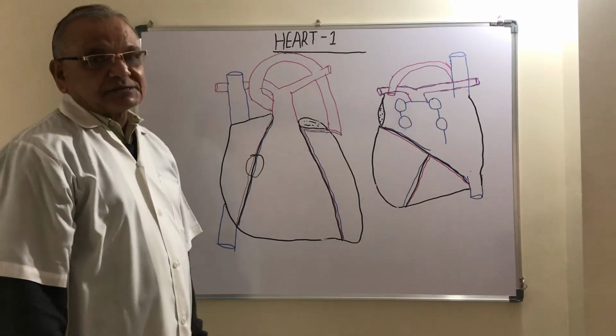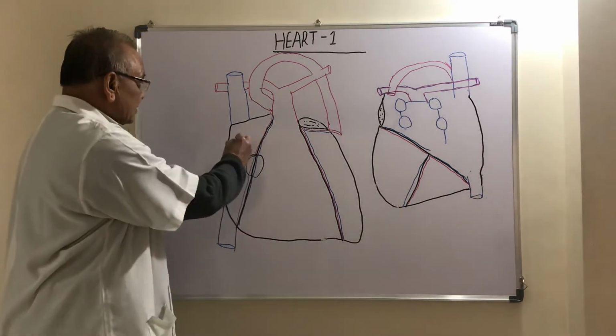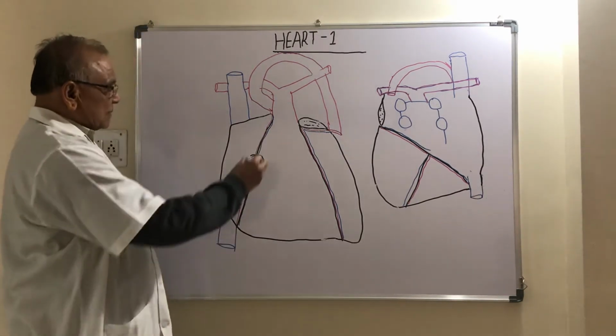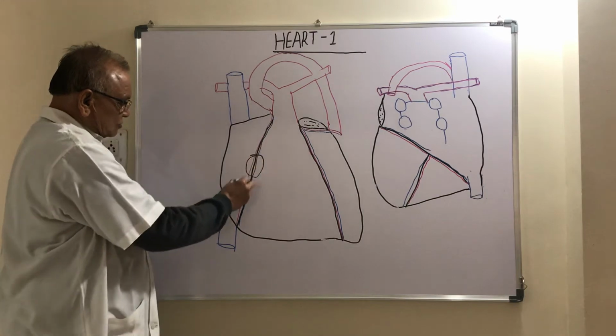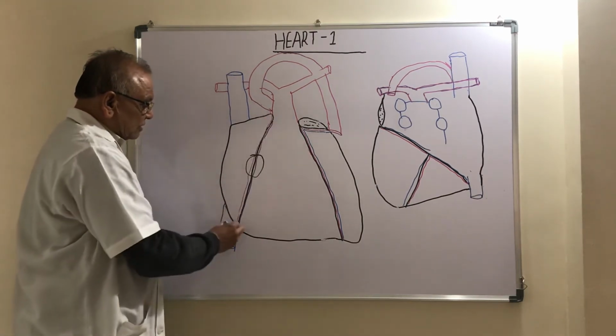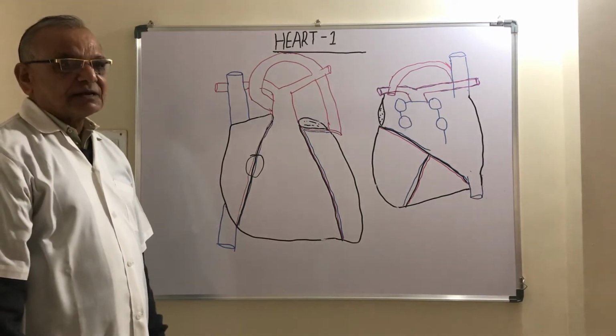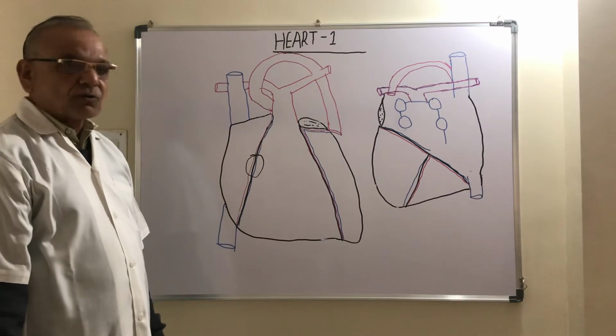Now on the anterior surface, the right atrium and right ventricle are separated from one another by means of this groove, and this groove is known as the right anterior coronary sulcus.